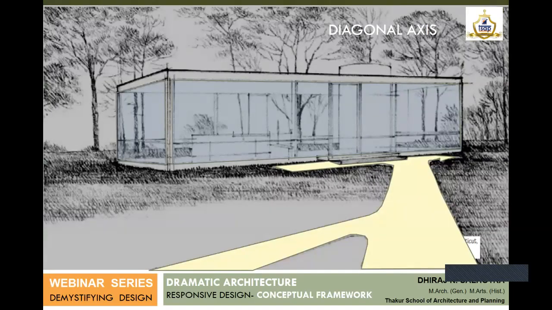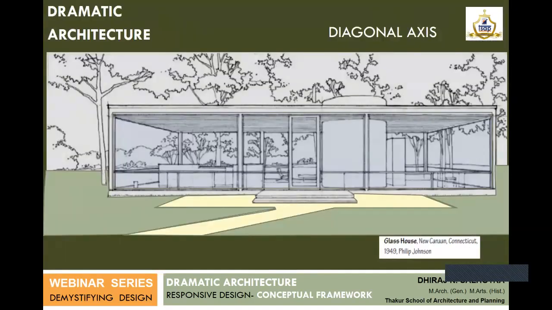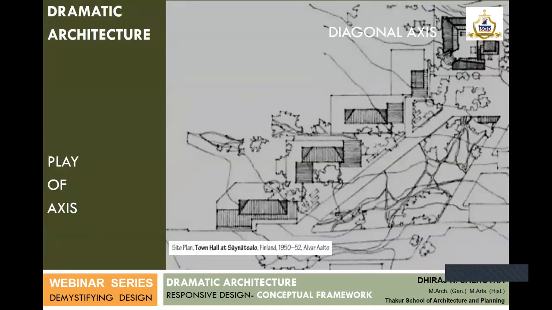This is another example, Philip Johnson's Glass House, which is in Connecticut, which is using a diagonal axis. There's another project, again by Alvar Aalto. He has used a diagonal way through the layout again to create that dramatic effect.